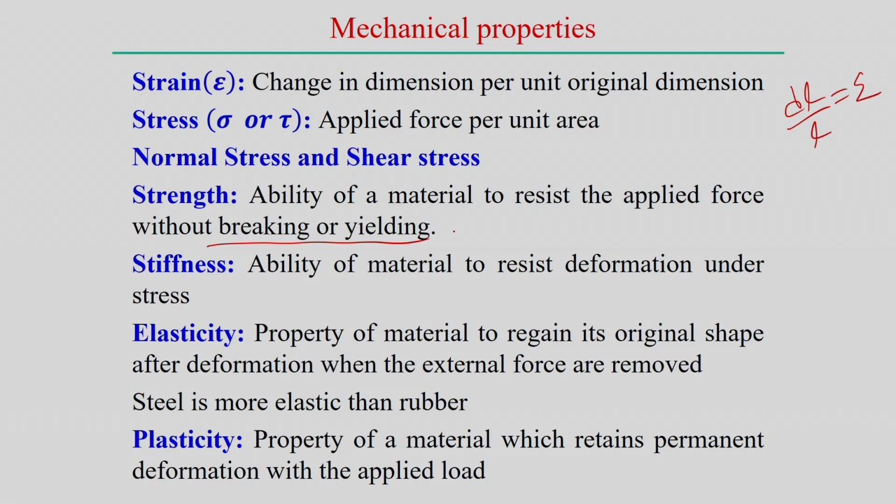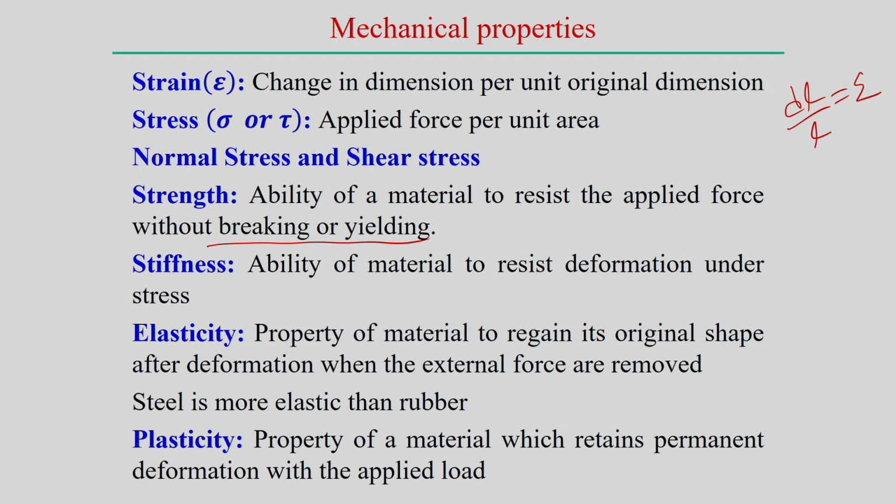Then the strength of a material can be defined as the ability of the material to resist the applied force without breaking or yielding. So, the amount of force it can absorb before breaking or yielding is the measure of the strength of a particular material. Similarly, stiffness is the measurement of the ability of a material to resist deformation under application of stress.